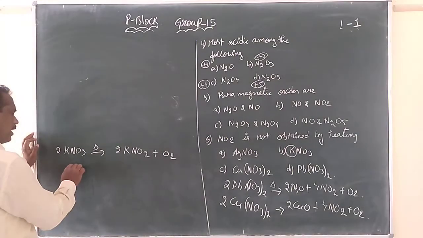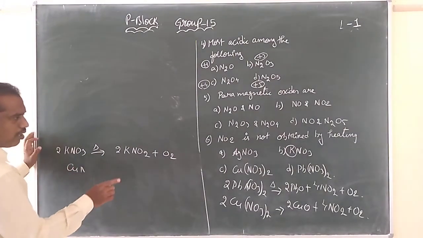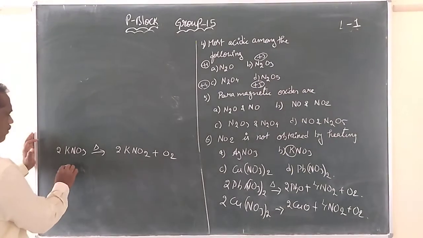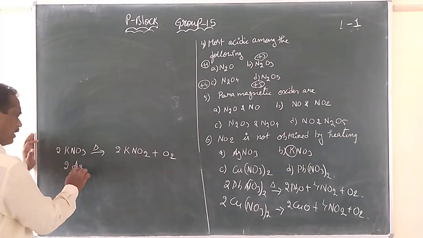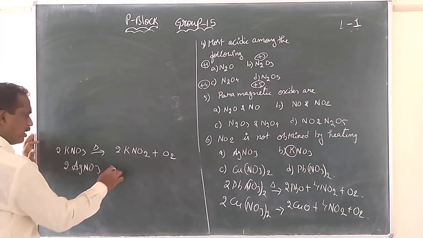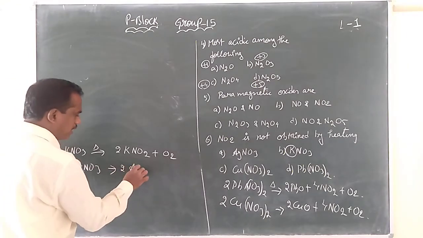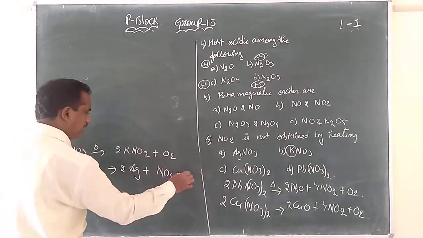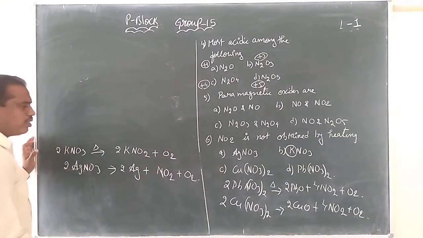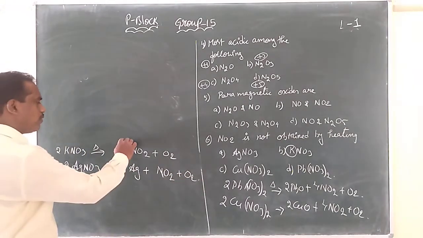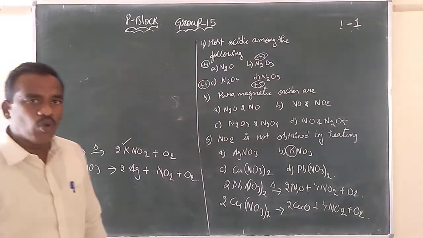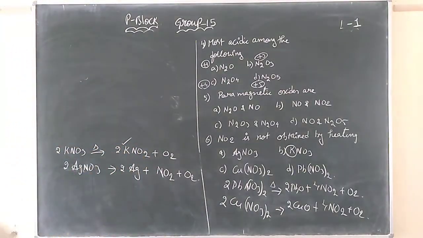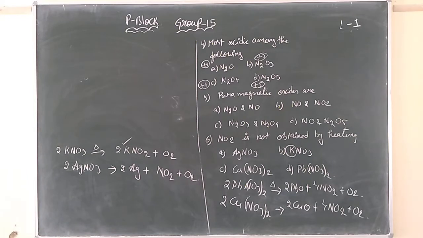With copper nitrate we had already done, no? Silver nitrate, if you heat it, this will decompose to give metallic silver, nitrogen dioxide gas and the oxygen gas. So we are not getting NO2 in the case of lower metal nitrates like potassium nitrate.